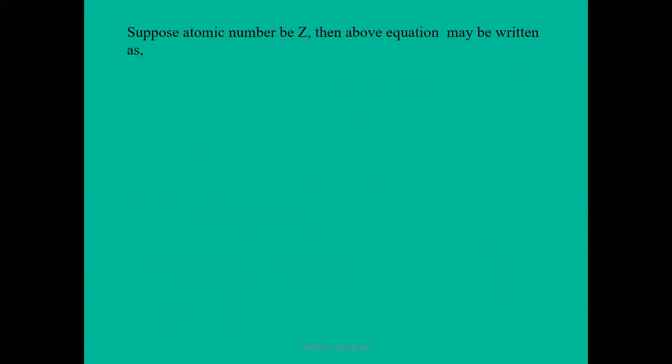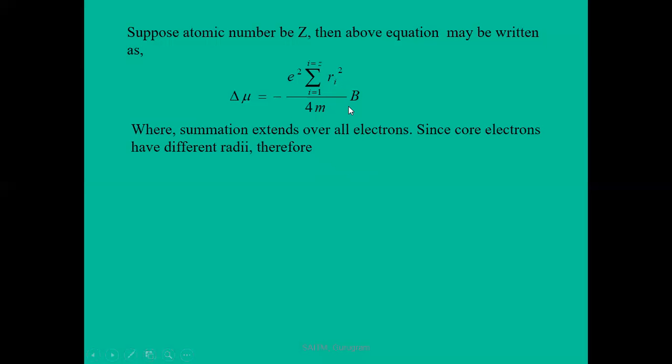Now suppose the atomic number is Z, meaning it contains Z electrons. Then the above equation may be written as delta mu equal to minus e square over 4m times B times the summation of r square, from i equals 1 to Z, where the summation extends over all electrons.